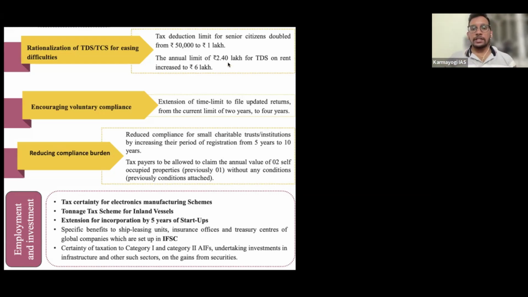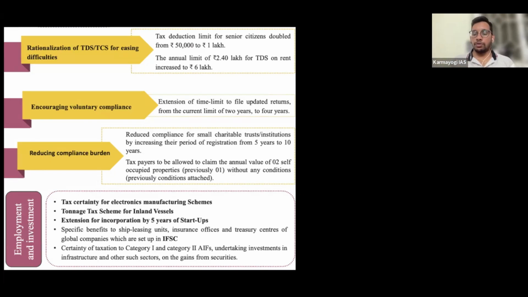Now, for senior citizens, whatever pension they are getting, let's say I'm a senior citizen getting 2 lakhs as pension in the year. Up to 50,000, no tax is collected. Only for the next 1.5 lakhs that I'm earning is tax collected. Because see, pension is a very small thing, which I'm telling you.